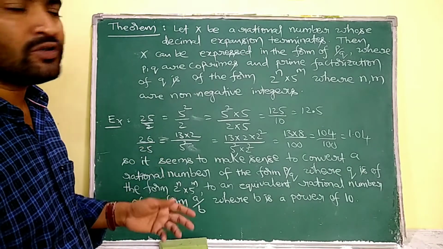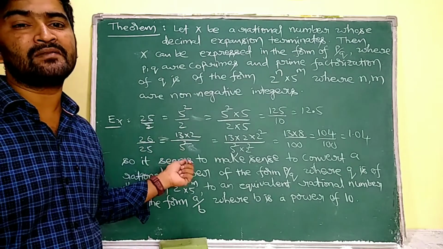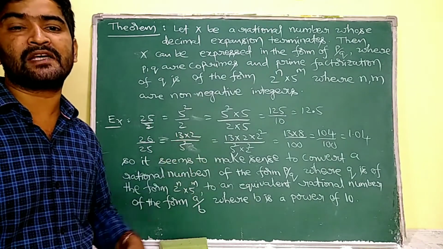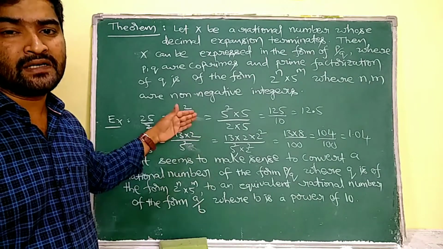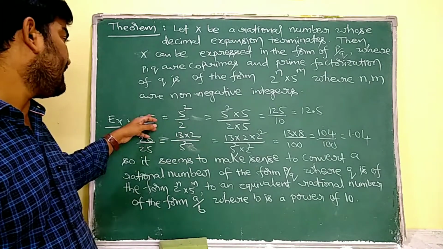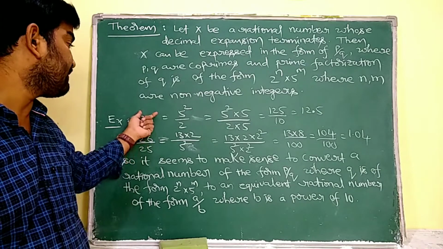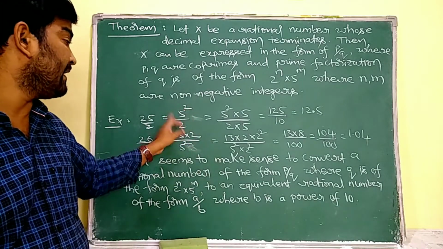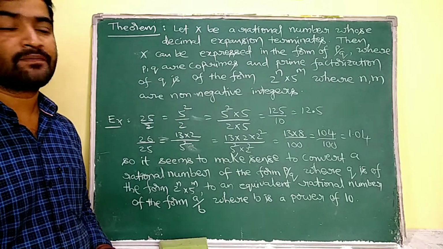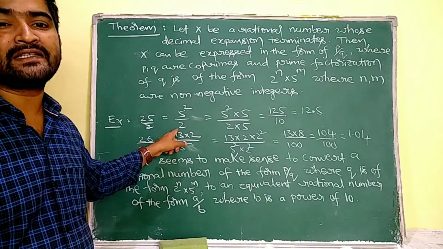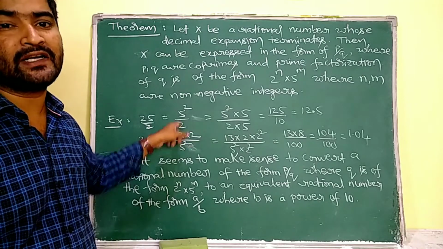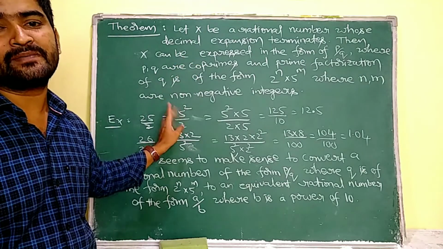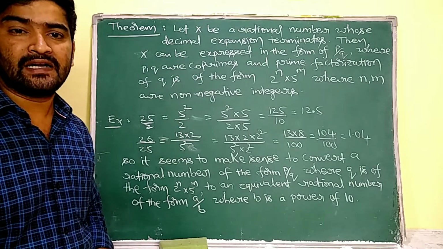Now see, we are going to check whether the given rational number is a terminating decimal expansion or not by following some procedures. Firstly, write the given rational number, 25 by 2. Prime factorize both numerator and denominator: 5 square by 2. Here the denominator has only the power of 2. According to the discussion, it must be expressible as a terminating decimal. Why?